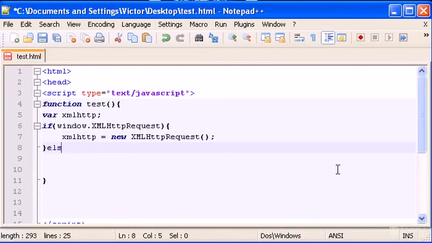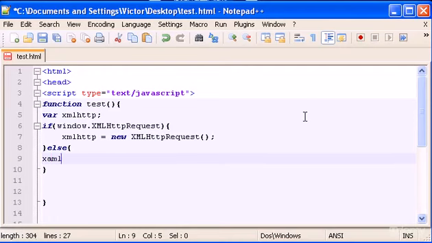And else, in the case that we don't have support of the XMLHttpRequest object, it means that the user is using Internet Explorer 6 or 5.